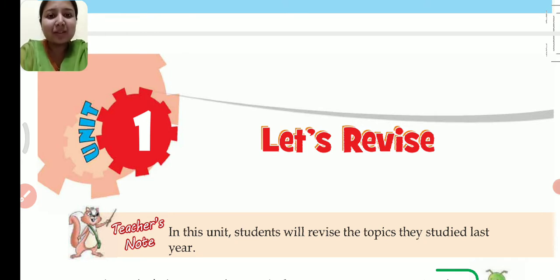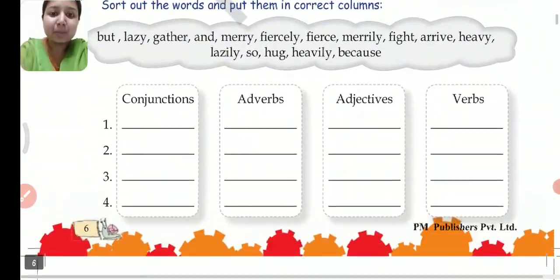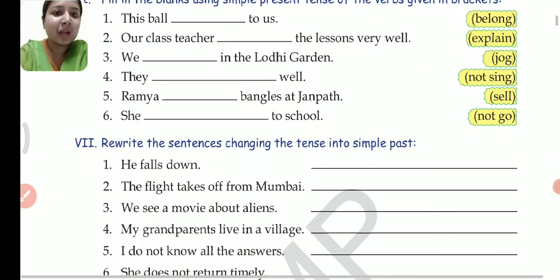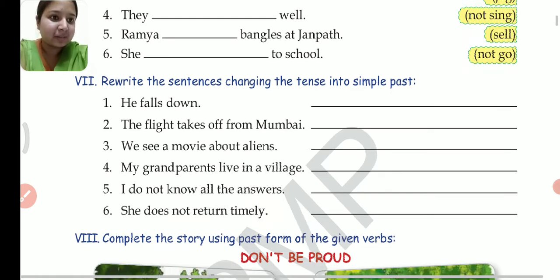So students, in this session I'll be continuing with unit 1, that is let's revise. I had already explained till question number 6 in the last class, and now I'll be heading towards question number 7. Question number 7 says, rewrite the sentences changing the tense into simple past. Past means the actions that had already happened, the actions have already occurred. That refers to past.